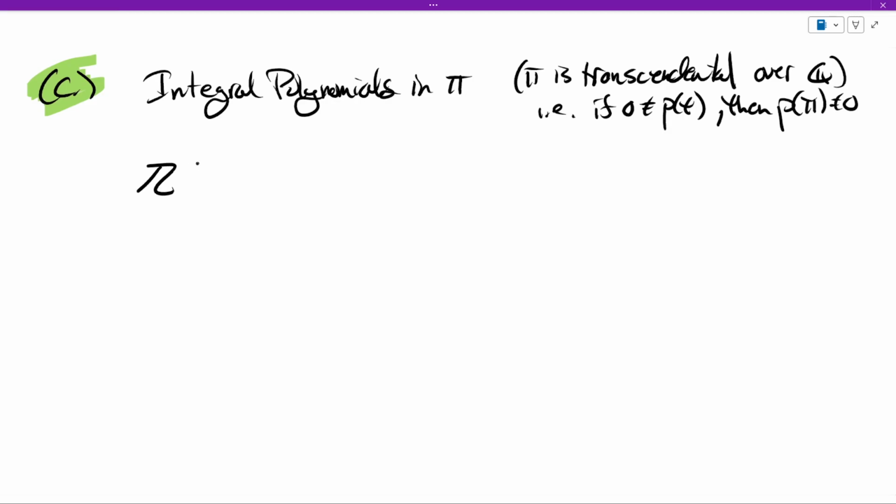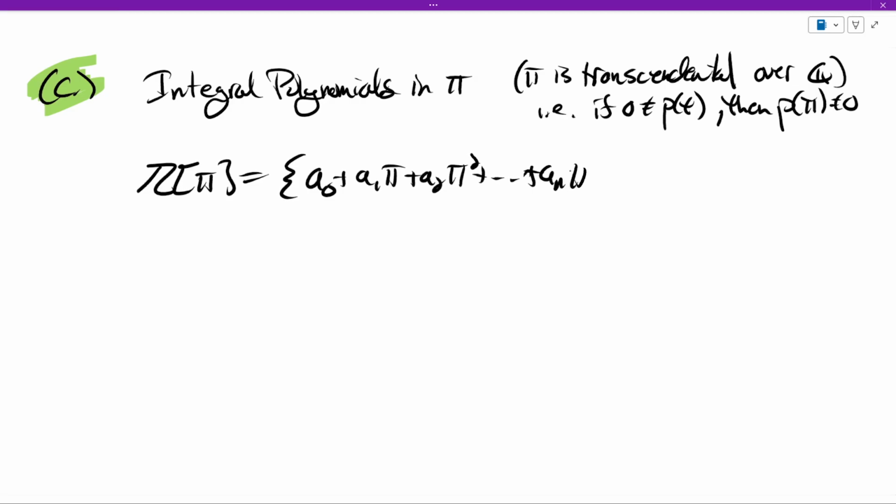Well, it's like we're taking Z and we're going to add in pi. But we want it to be a ring. So if we add in pi, we're going to have to also add in pi squared. And if we add in pi squared, we're probably going to have to add in pi times pi squared, which is pi cubed, and so on. And we should also be able to multiply those by integers, so we should get integer multiples of powers of pi. But we also need to be able to add. So we're going to get sums of integer multiples of powers of pi. And if you write that out, you get exactly integral polynomials in pi. So that's how this comes about.